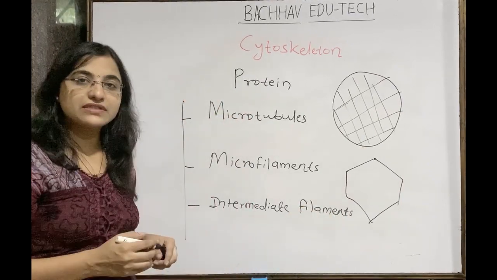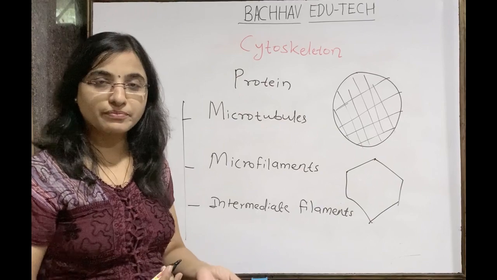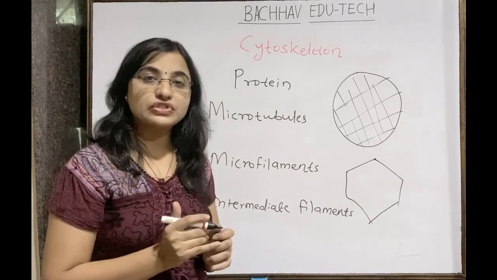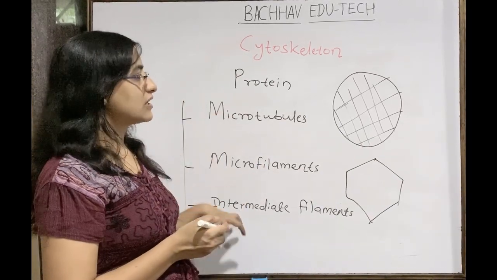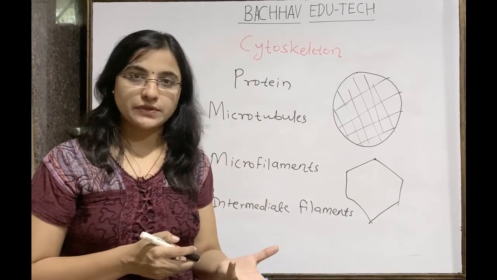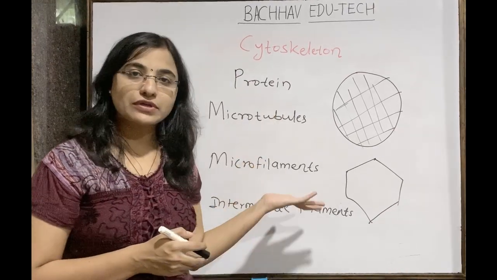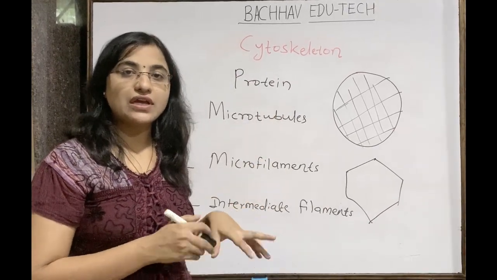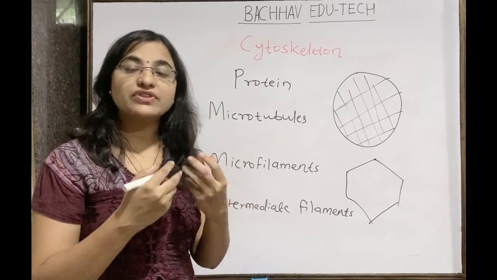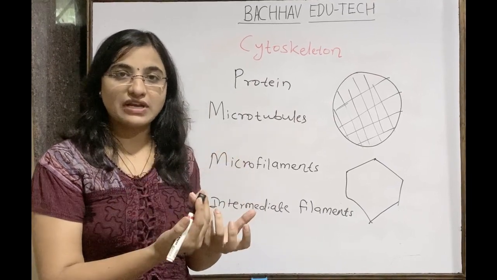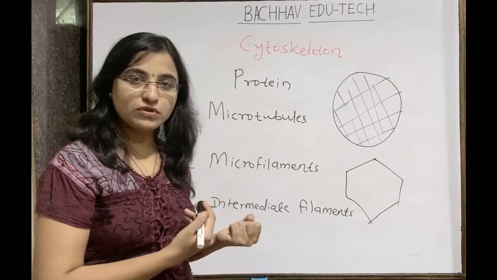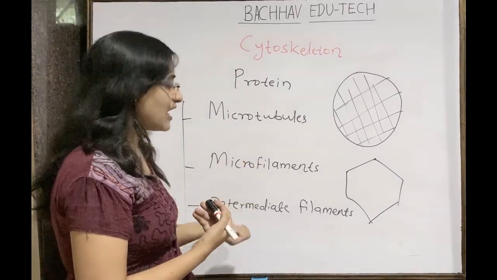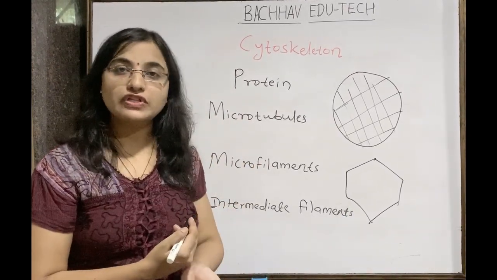Like we discussed in the cell wall, it has a different composition, which is made up majorly of sugar. Here the cytoskeleton is majorly made up of protein. So protein is the basic component of this cytoskeleton, and the cytoskeleton is made up of three types of filaments: microtubules, microfilaments, and intermediate filaments.